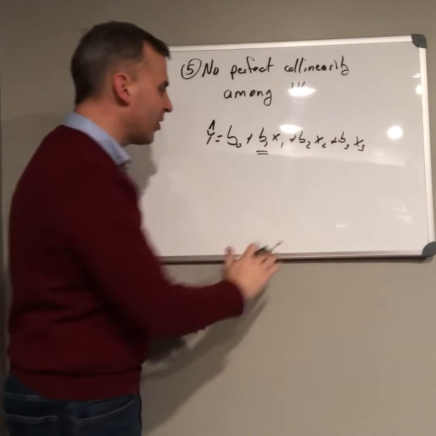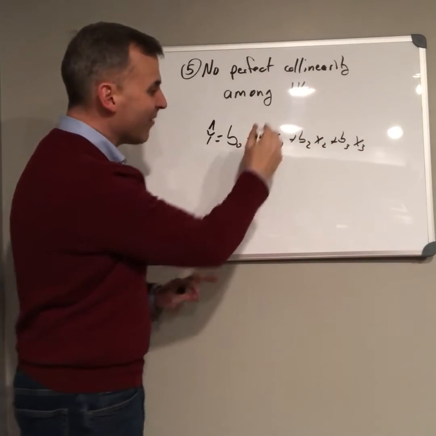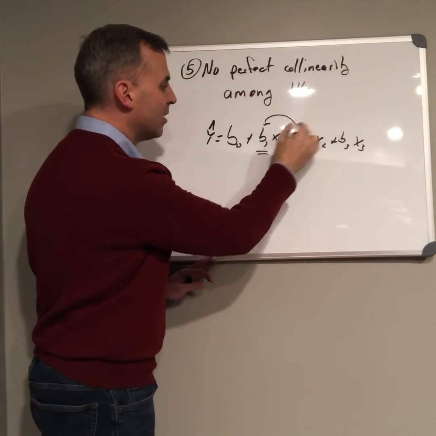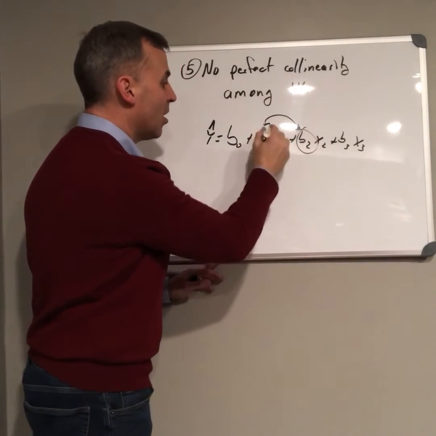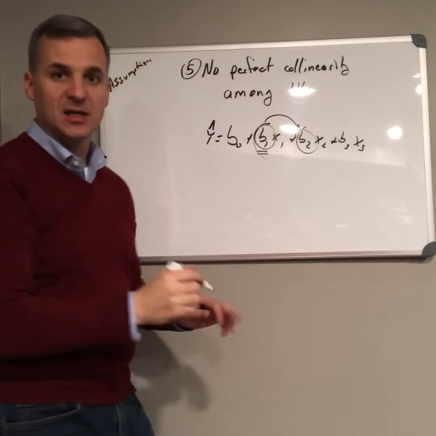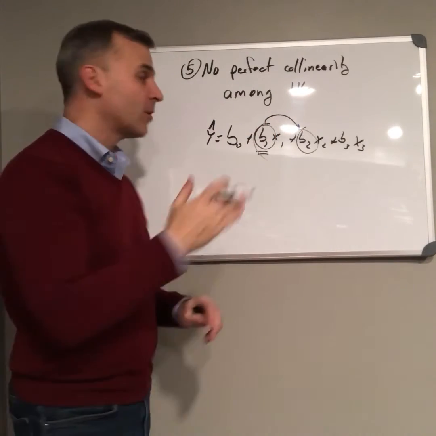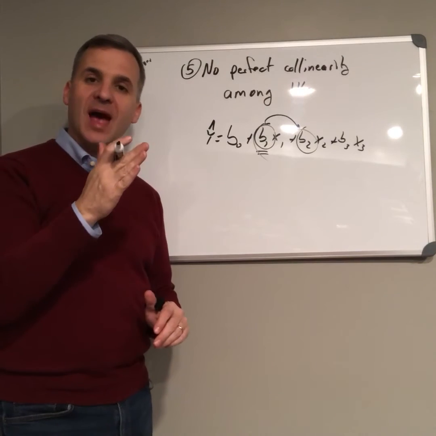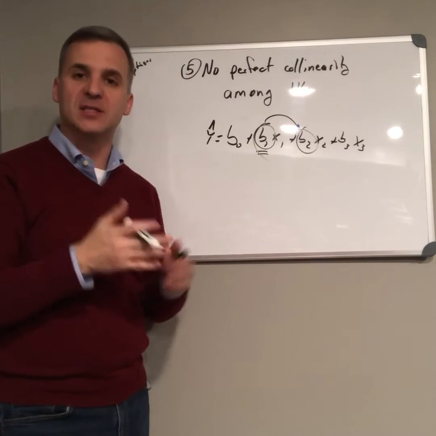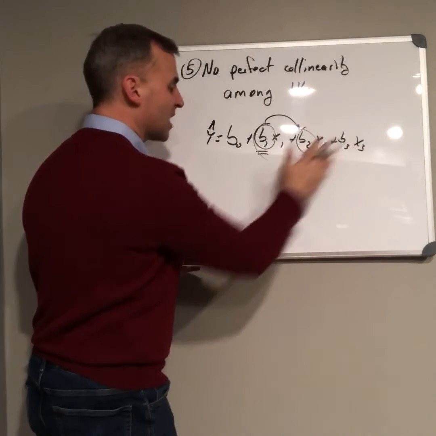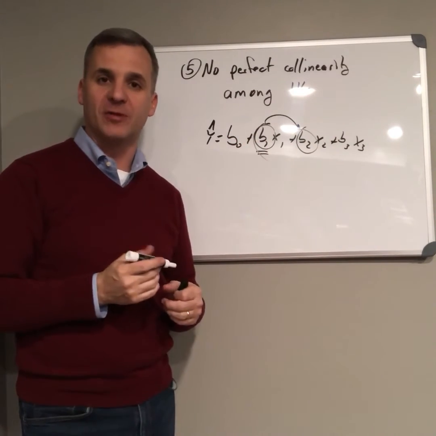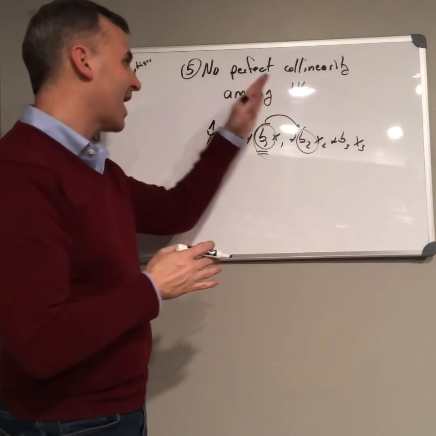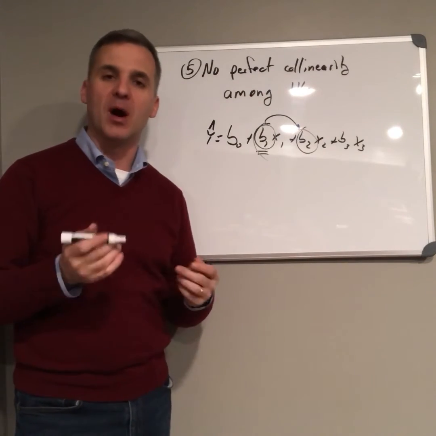So if we're holding all other variables constant, and we have perfect collinearity between two of these variables, then holding this constant also holds this constant. And then that becomes a problem, right? Remember our last assumption that there must be non-zero variance. So if we're holding this constant, we're actually introducing zero variance into our regression coefficient of interest. So there can be no perfect collinearity among the IVs.